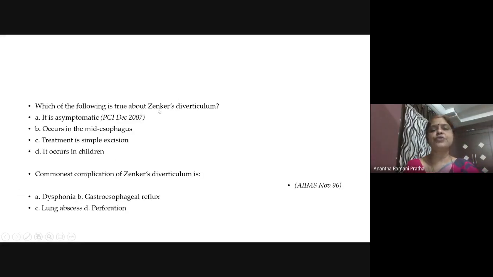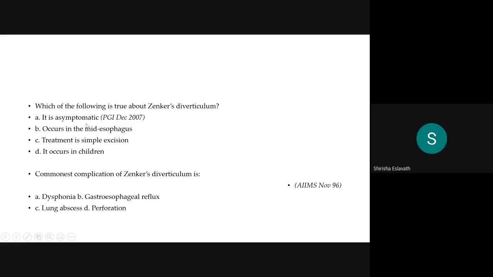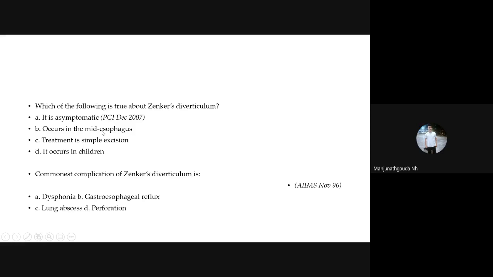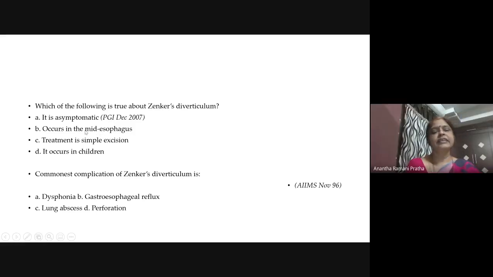Next, which of the following is true about Zenker's? Is it asymptomatic? No, madam. Is it in the mid esophagus? No, it is in the upper one third. Does it occur in children? No, it is above 50, we saw. So treatment is simple excision. This must be the answer. Excision of the diverticulum is the treatment, so only C matches for this question. Though it is a PGI question, we have eliminated, and this must be the only answer.